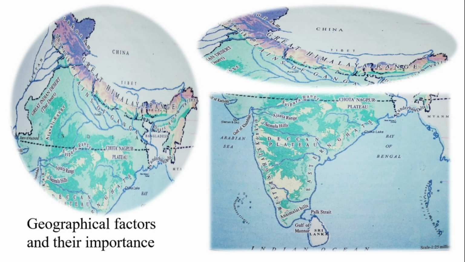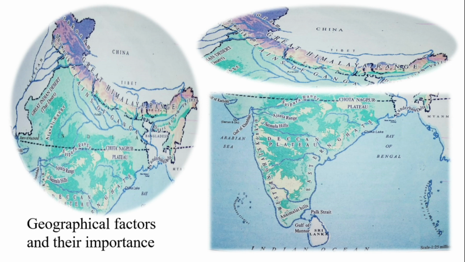The third major feature of the subcontinent is the southern peninsula, or Deccan Plateau. This region is full of mountains, river valleys, and plateaus. Over the past thousand years, people of these regions have developed their own unique identities, bringing great diversity of culture and history. You can see the Deccan Plateau in the third image.